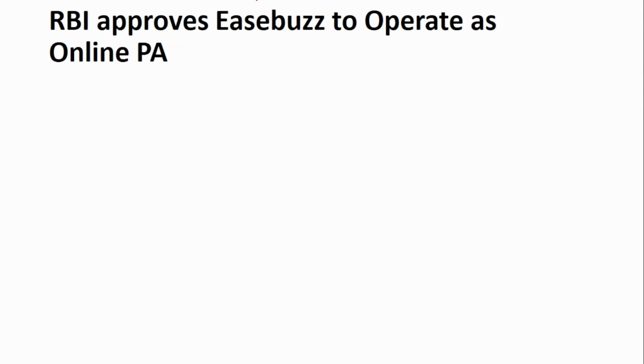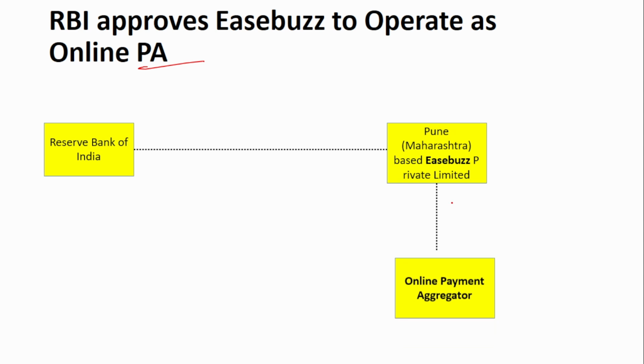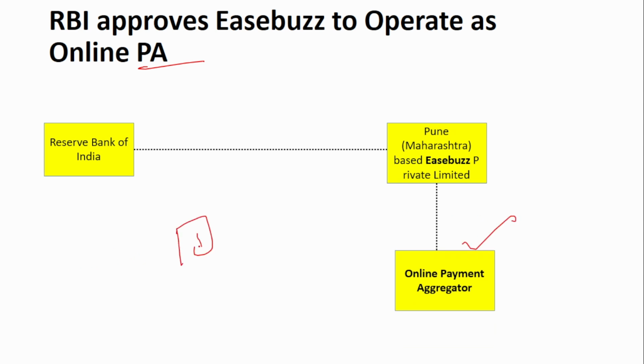Next is RBI approves EaseBus to operate as the online payment aggregator. So Reserve Bank of India has given the approval to operate itself as the online payment aggregator. So we know the role of this payment aggregator. Say you have gone to Amazon, you have bought a book. Now you have to make payment to the merchant, right? Say you want to pay it via UPI, but the UPI mechanism is not acceptable by the merchant. He does not have that compatibility.